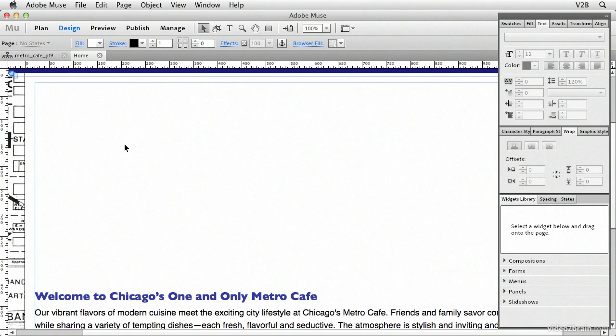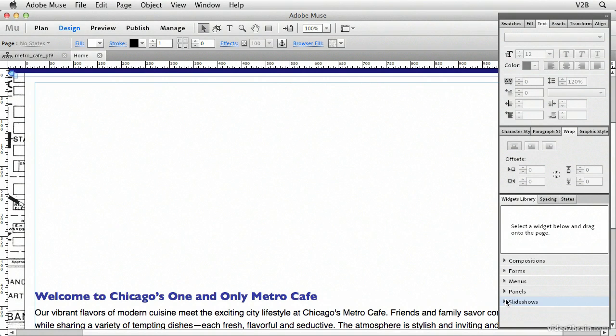place the slideshow widget. All right, now whenever you're working with widgets, you have to refer to the widgets library panel, which I already have open over here down at the bottom of my toolbar. You can see here we have a little preview window, and then we have all of these different items listed underneath with a toggle arrow next to each one. And the ones that we're going to focus on here are compositions and slideshows.